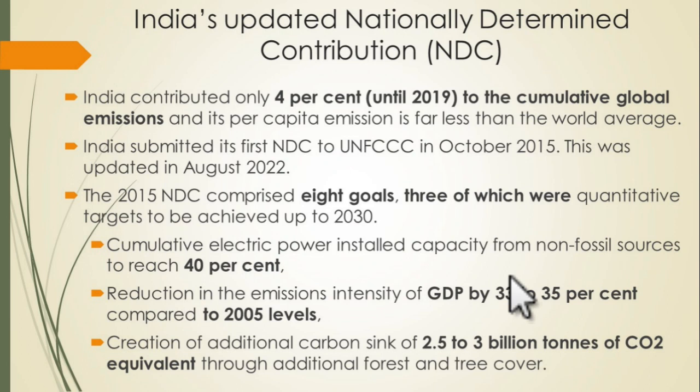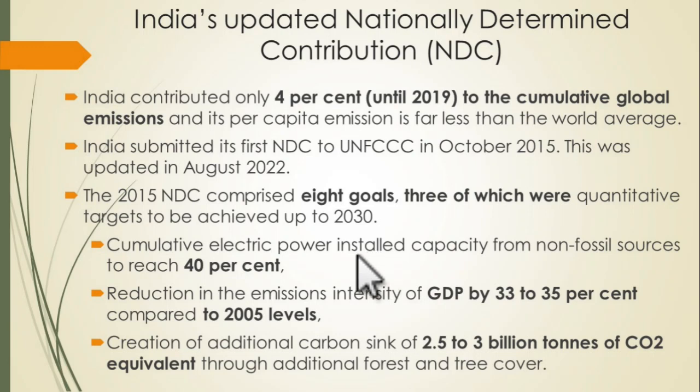India updated those goals in August 2022. So in 2015, what were the 8 goals that India set up to be achieved in the next 5 years and pledged to the Paris climate deal? The first goal is cumulative electric power installed capacity: installed electric power capacity from non-fossil fuel sources to be 40%.